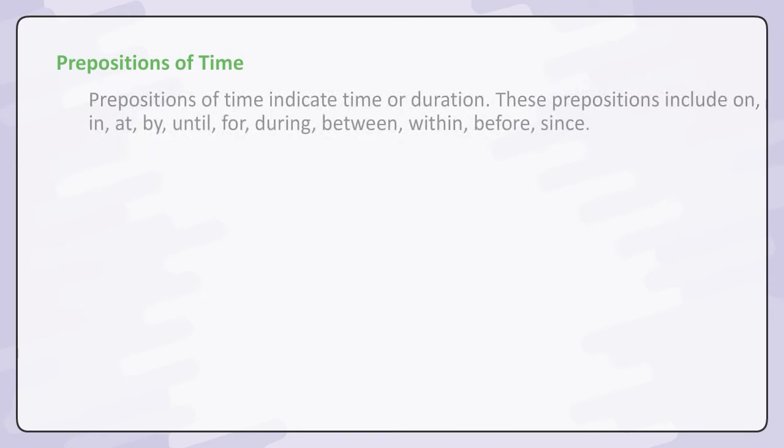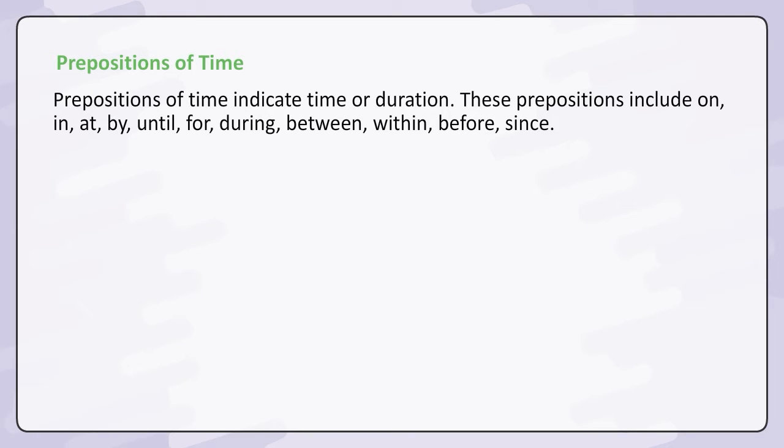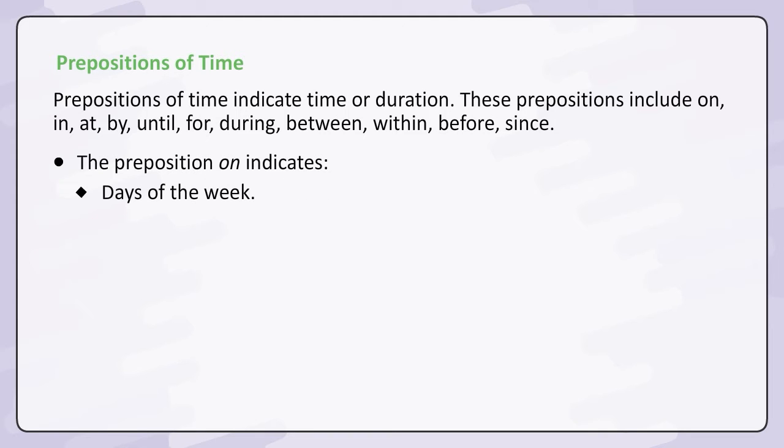Prepositions of time. Prepositions of time indicate time or duration. These prepositions include on, in, at, by, until, for, during, between, within, before, since. The preposition on indicates days of the week. Example. I am going to Jaipur on Monday.